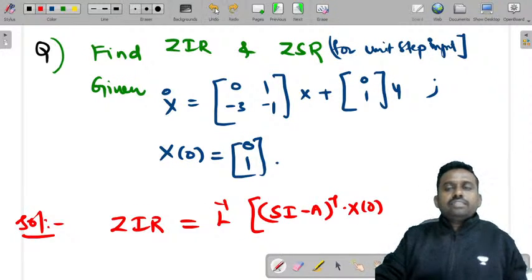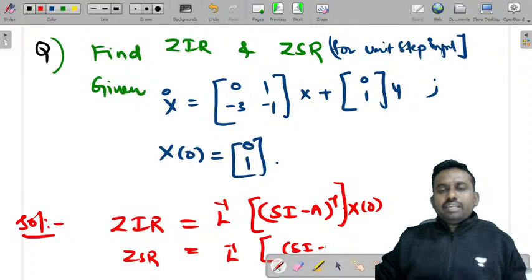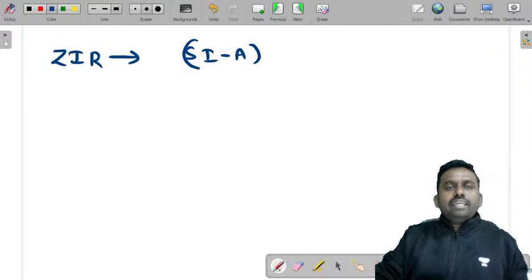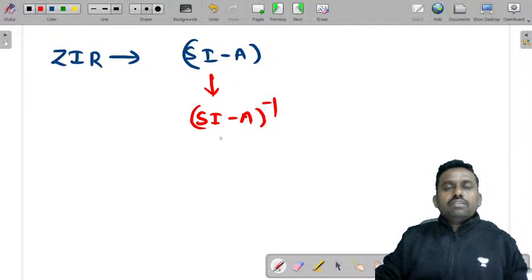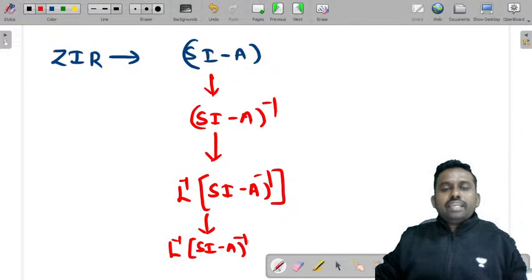Then ZSR is equal to Laplace inverse of (SI minus A) inverse into B into U of S. So first to calculate ZIR, you need to first calculate SI minus A, then determine (SI minus A) inverse, then determine the Laplace inverse of (SI minus A) inverse, then multiply this with x of 0.